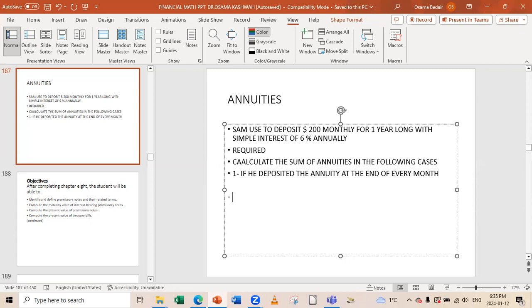Second, if he deposited the annuities at the beginning of each month. Here we have 2 cases.